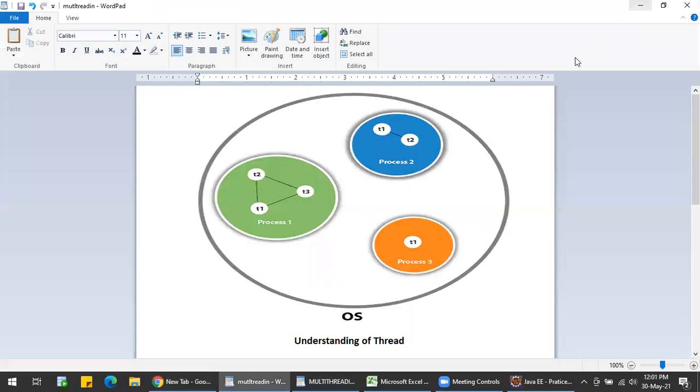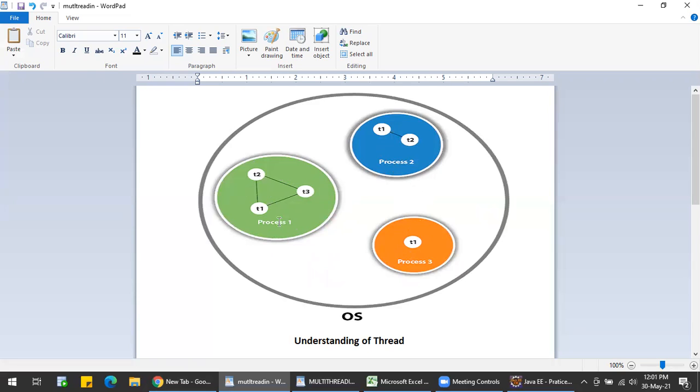Now let me explain very clearly what a thread is. A thread is nothing but a sub-process. A thread is a lightweight sub-process, a small unit of processing. Let me explain through this diagram. Let us consider an OS, which is nothing but an operating system. Here I am showing some processes running, and each process has some threads.